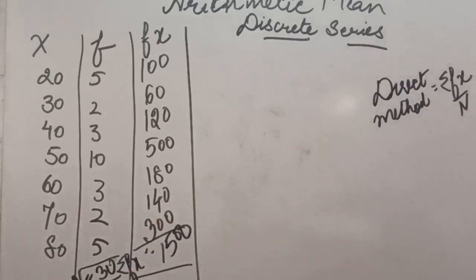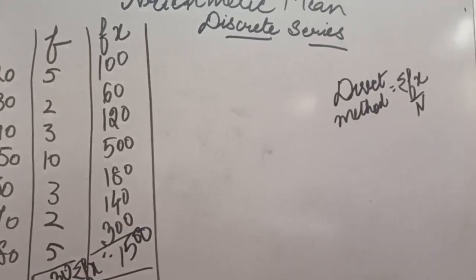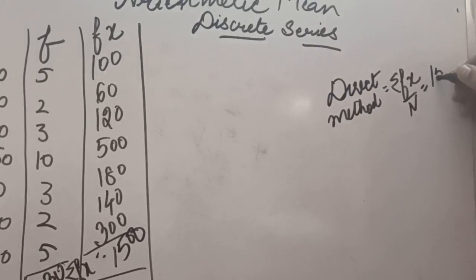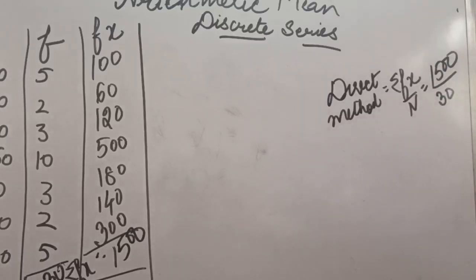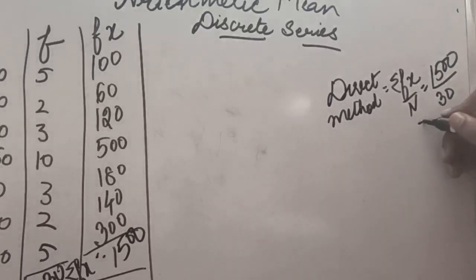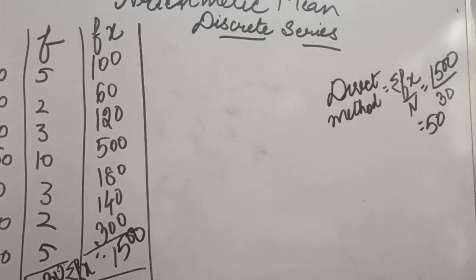Now if in this formula I apply the values as we have calculated, our sigma fx was 1500 and n was 30, so our answer will be 50. So this was the direct method under discrete series. Now let us see the shortcut method.